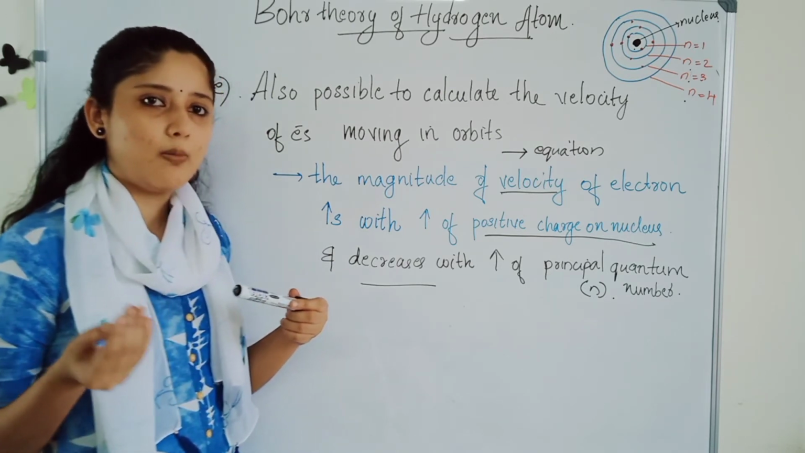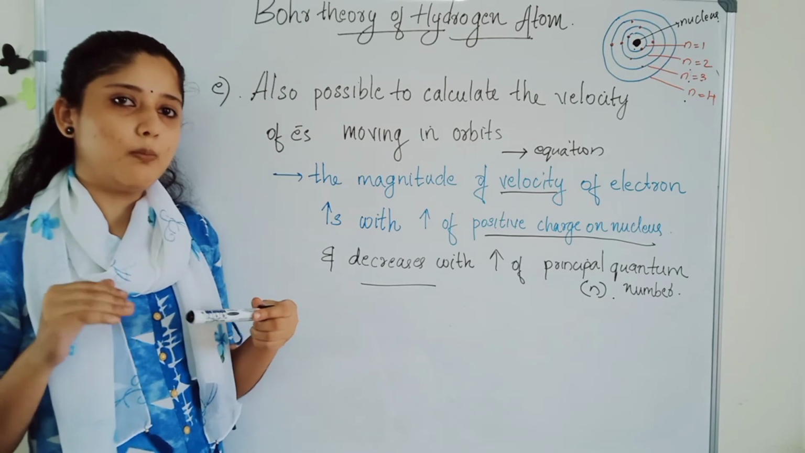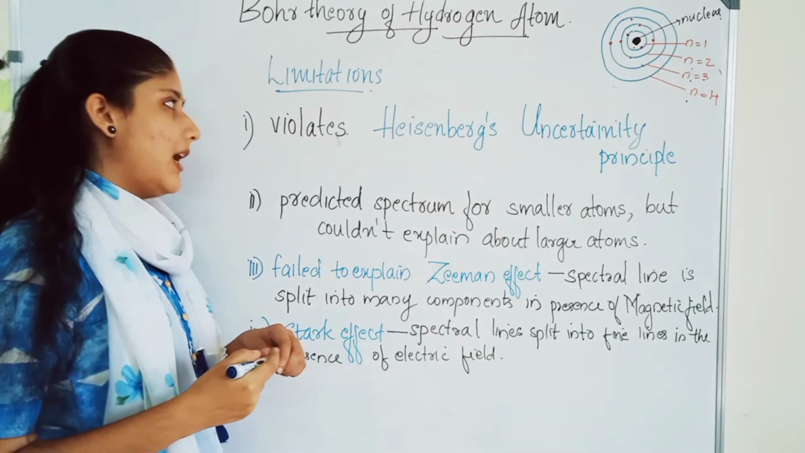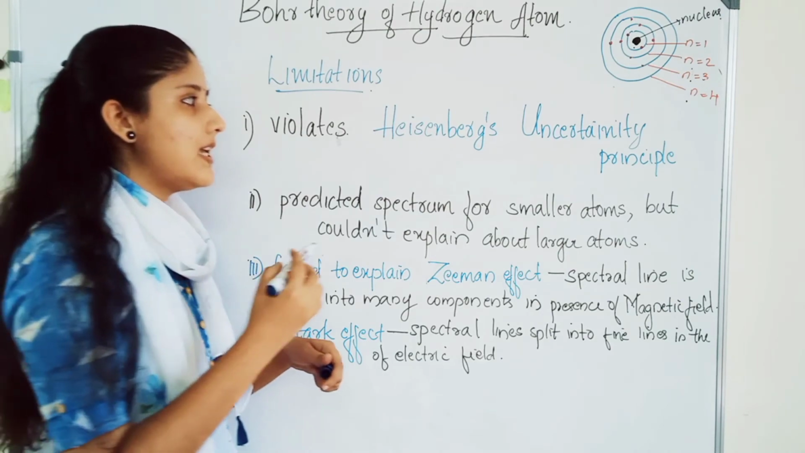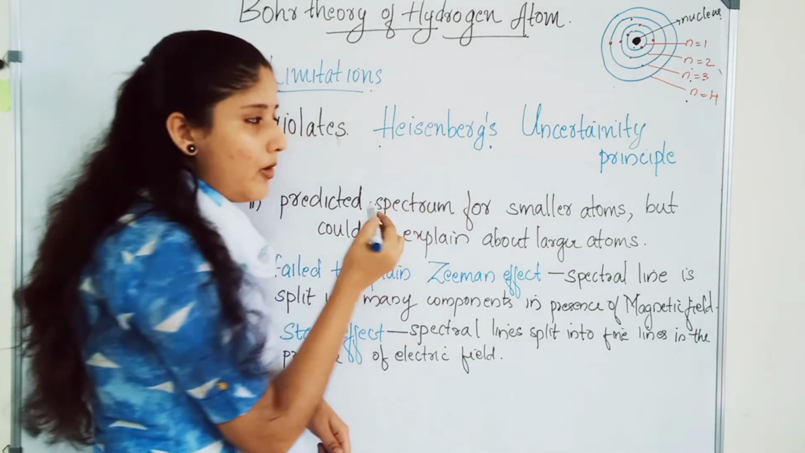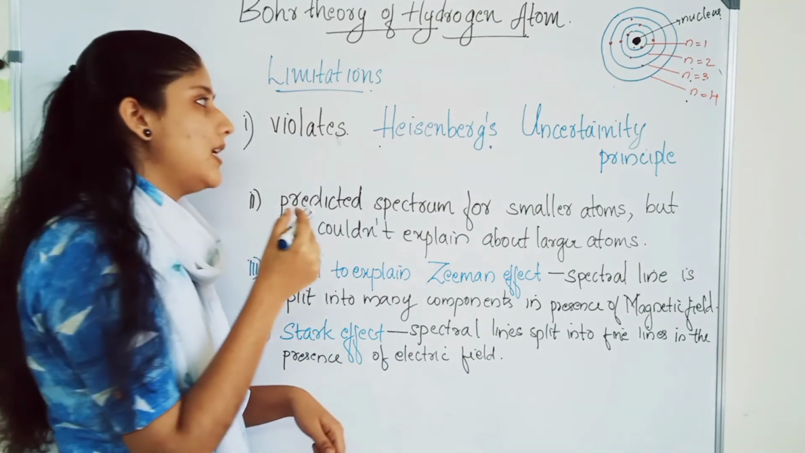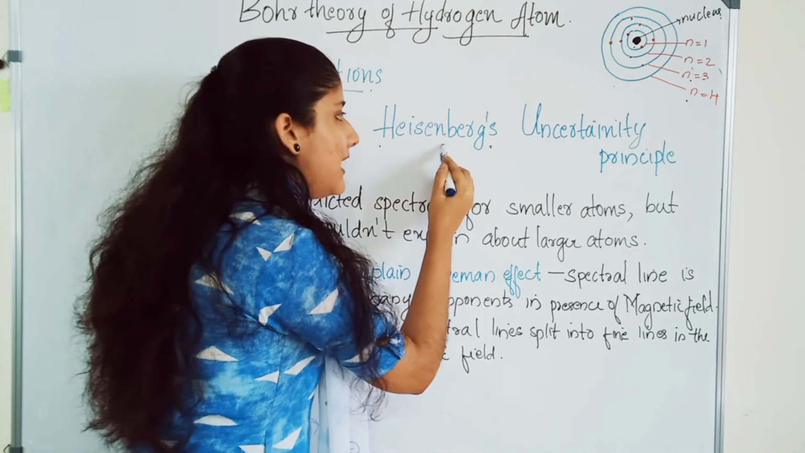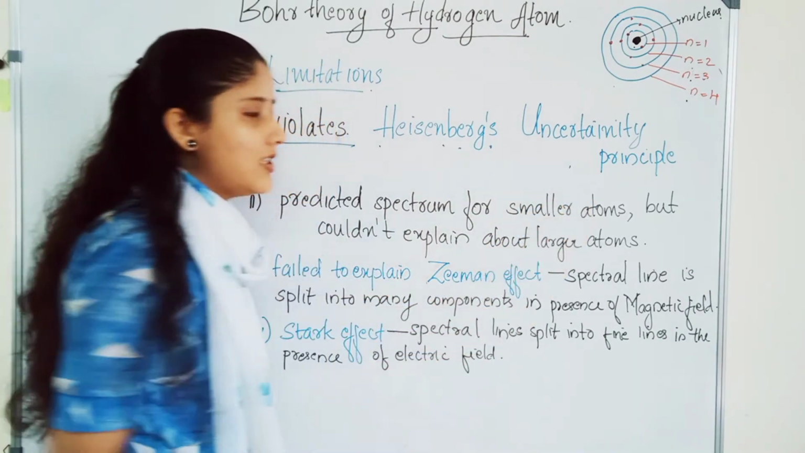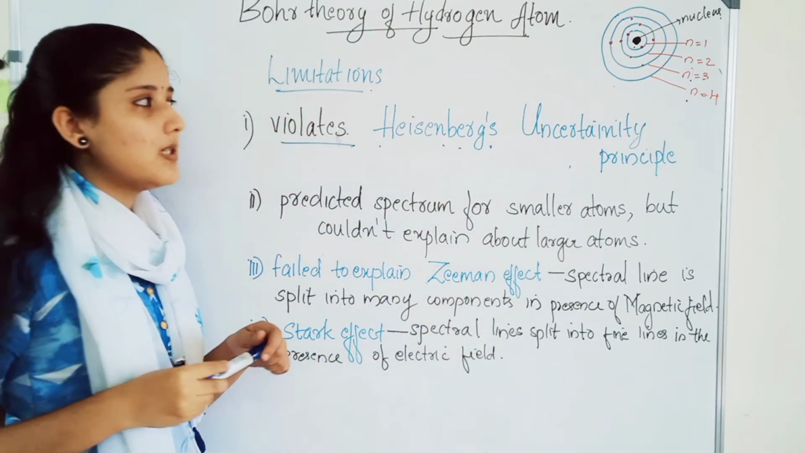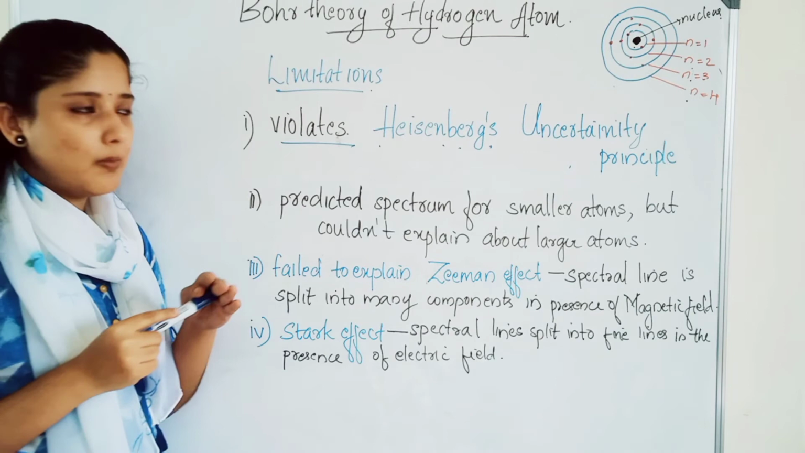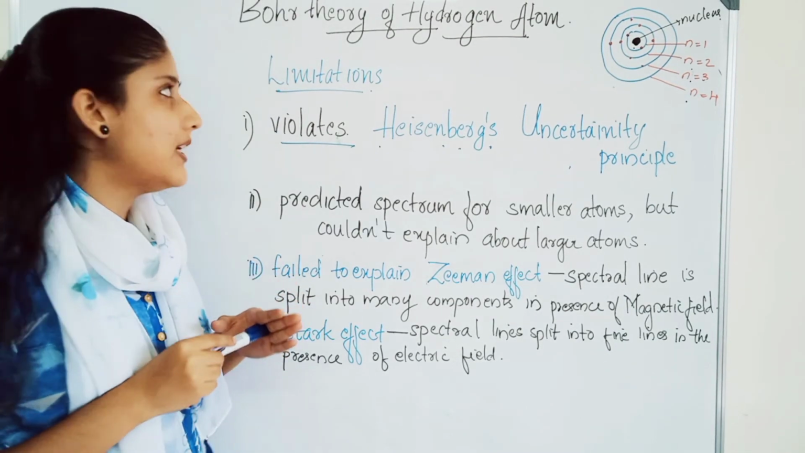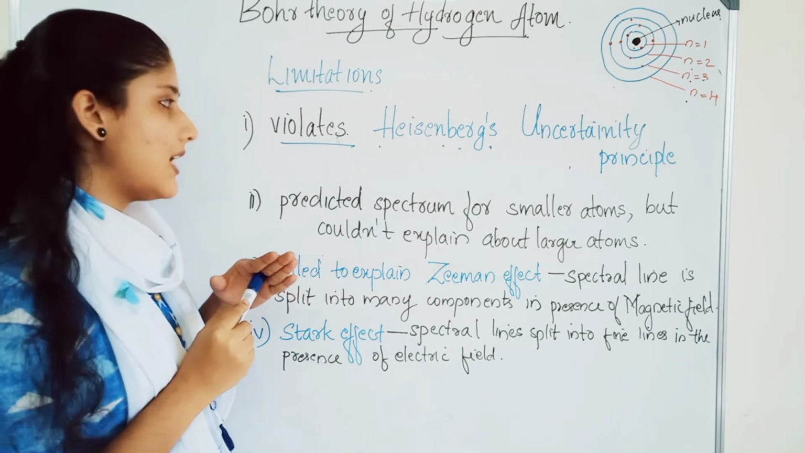Next, we will study about the drawbacks of the Bohr model for hydrogen atom. Main limitations of this model are, it violates Heisenberg's uncertainty principle. Okay, Heisenberg is the name of a scientist. Details about this principle we will study in the upcoming classes. Heisenberg's uncertainty principle is violated by Bohr's hydrogen atom model.